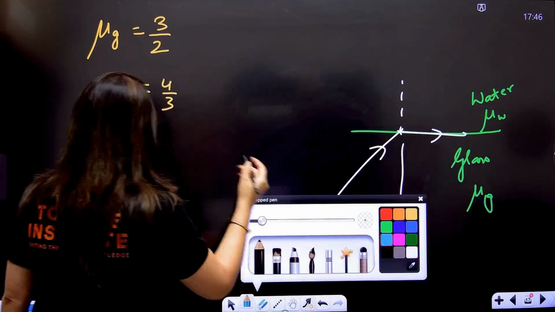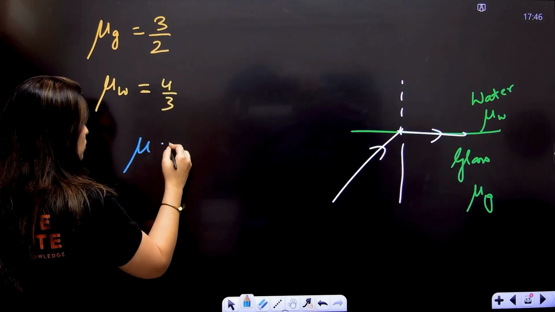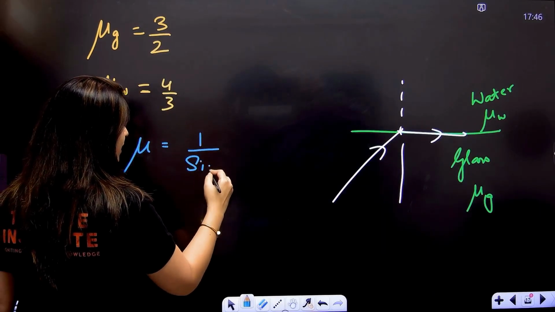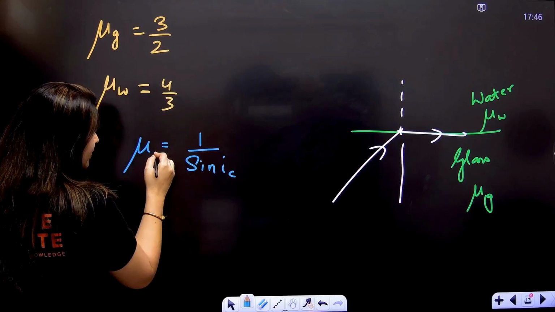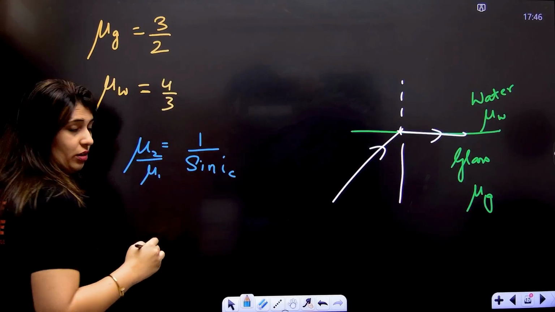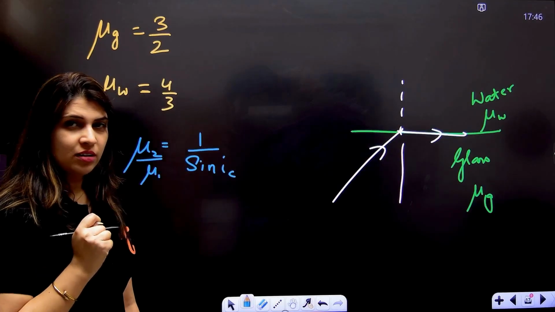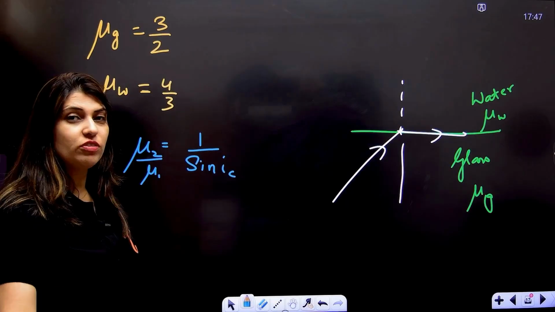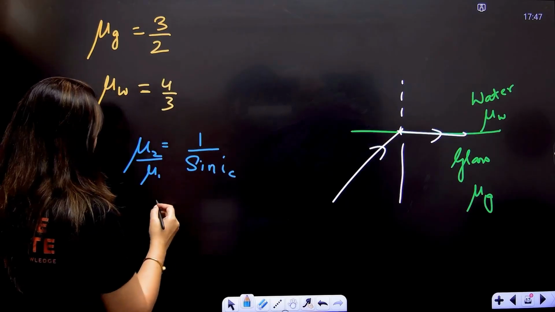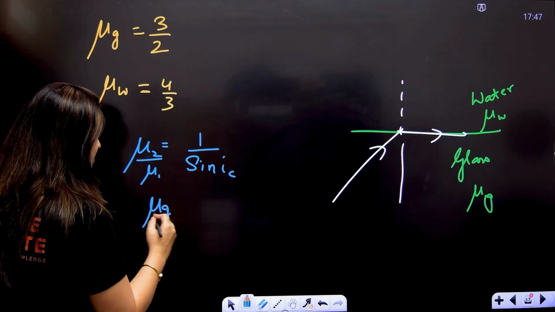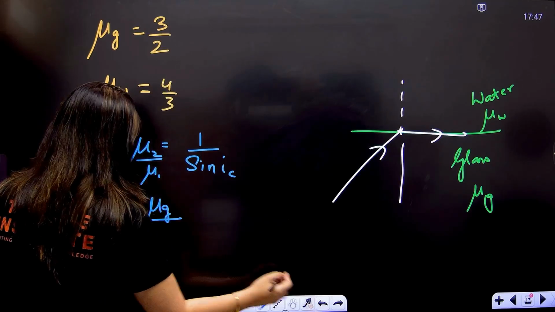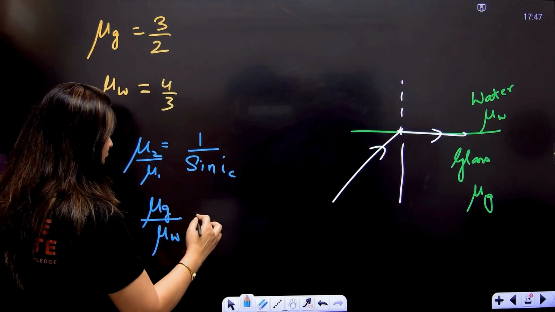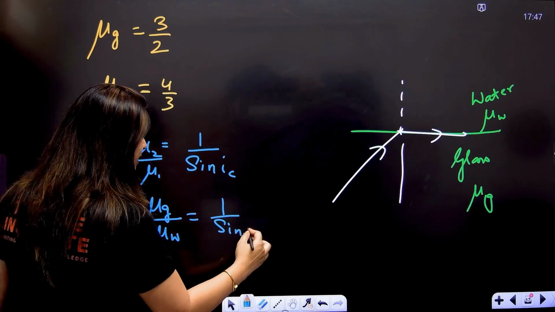So now we will say that as we know, mu is 1 upon sine IC, and that too we know is mu 2 by mu 1. If you remember that, then you must remember that mu 2 is the refractive index of the denser medium. So here the denser medium is glass. So mu g by mu w is 1 upon sine IC.